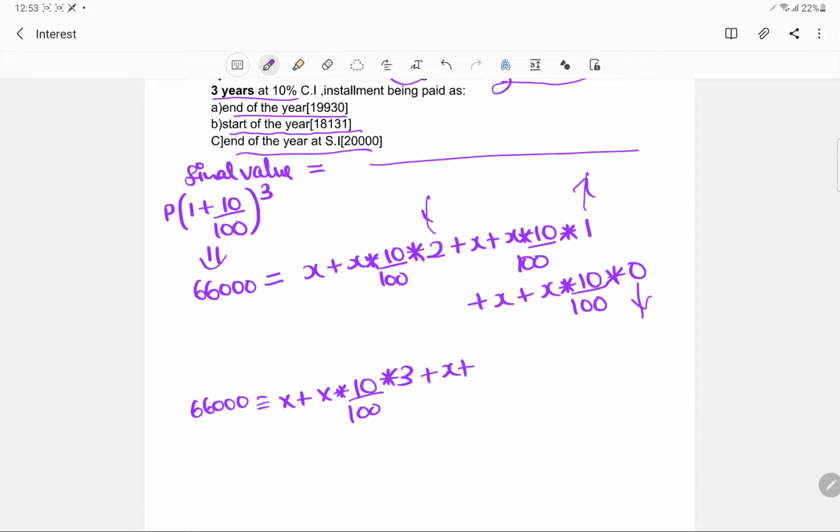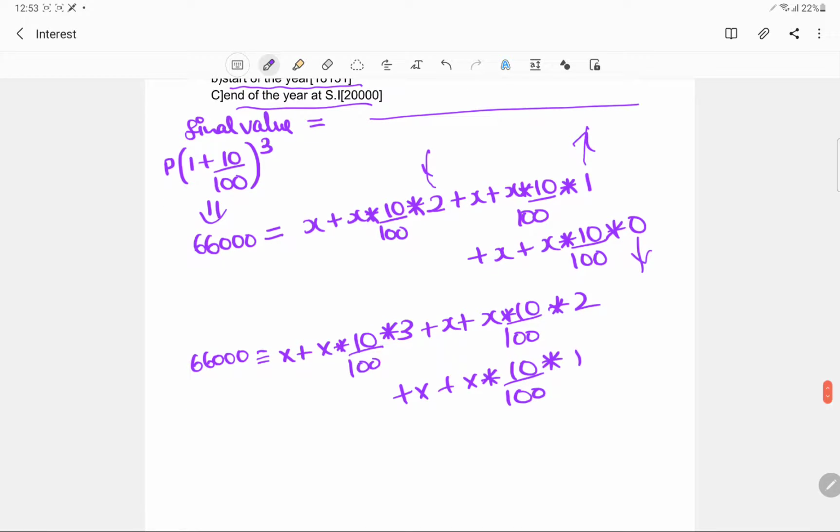Now on the second installment, which I paid at the start of the second year, I'm saving 10 upon 100 into 2 plus x into 10 upon 100 into 1. This is how simple it would be. Obviously, since I am paying it at the start of the year, I will save more interest, and lesser would be the amount of the installment that I am supposed to pay.